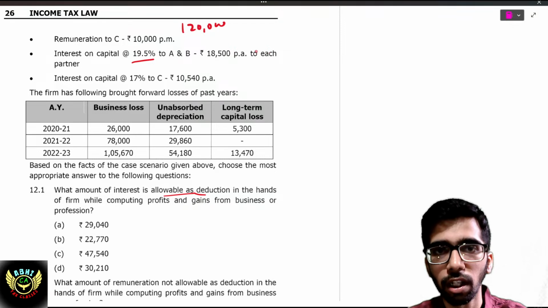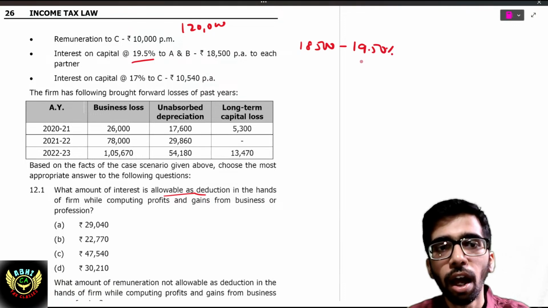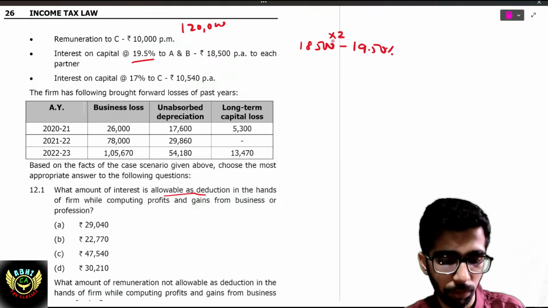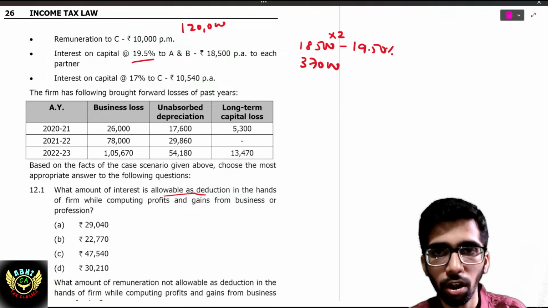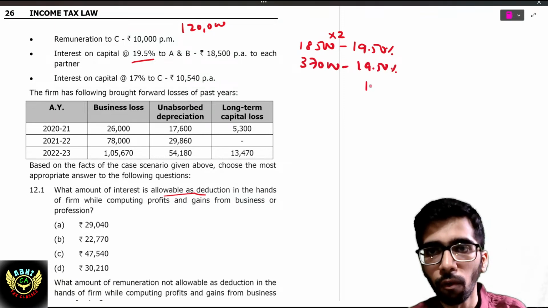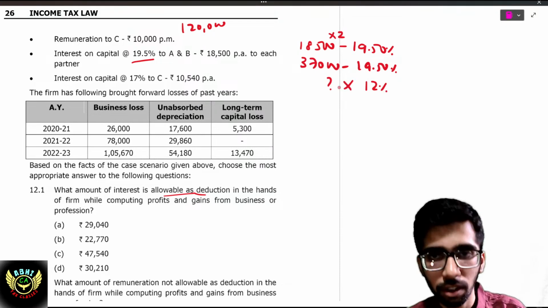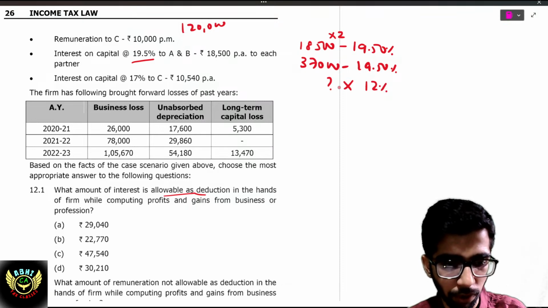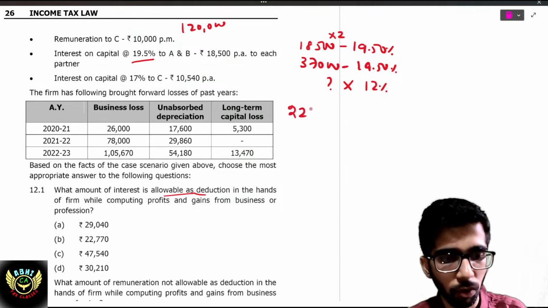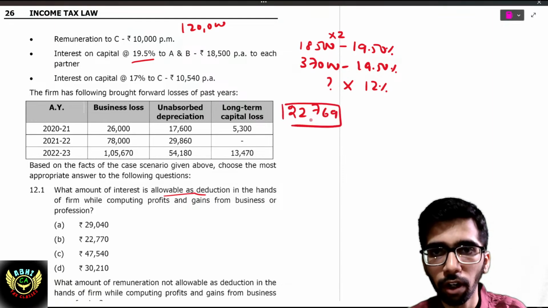Okay, 19%. It is very easy because 18,500 is equal to 19.5, that has been given to each. 13,000, and we have to compute for 2, per annum, right? 18,500 into 2, 37,000. That is 37,000 is 19.5. What is the amount of 12%? We cross multiply into 12 divided by 19.5, which is 22,769.